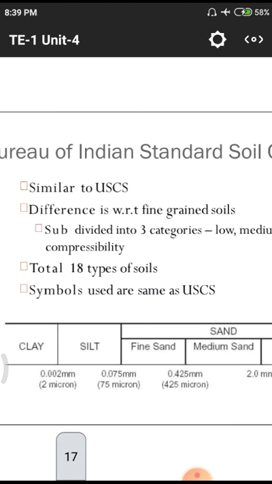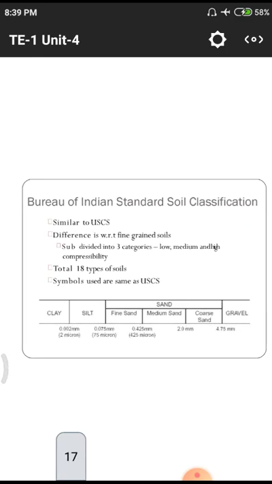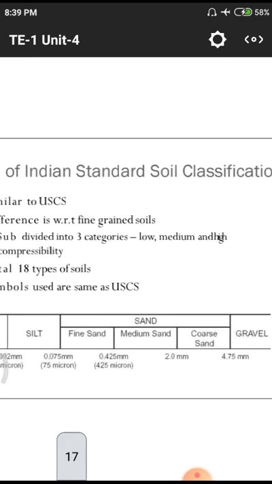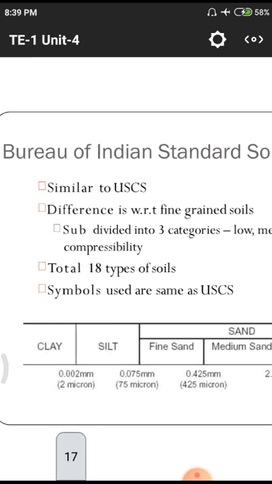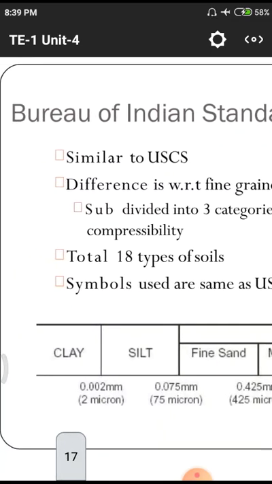Those are also related to clay and silt, fine grain, medium sand, coarse grain, and gravel. Here you have to observe one thing: particle size. The clay particles which are less than 2 microns, we will call clay. And silt means below 75 microns. You need to note this down on a separate rough pad and remember: below 2 microns we will call clayey matter. That means particle size is very small for clay. For silt it is 75 microns.